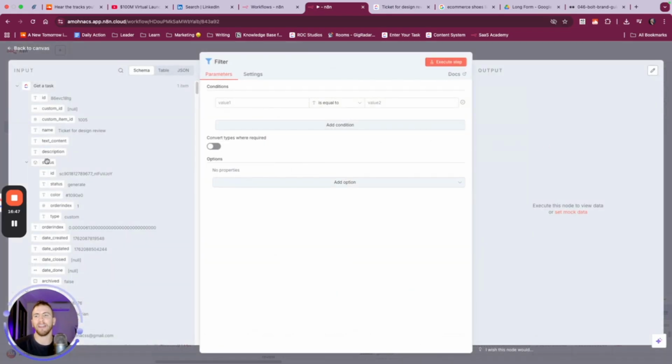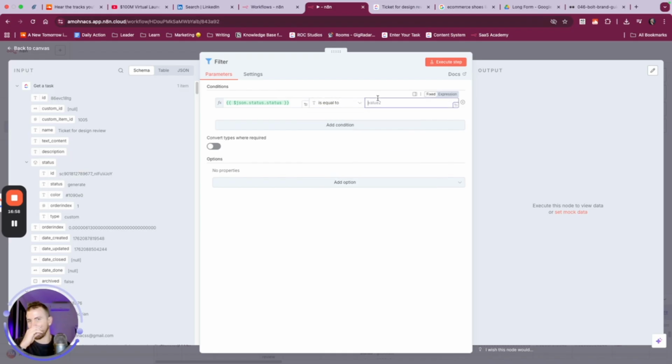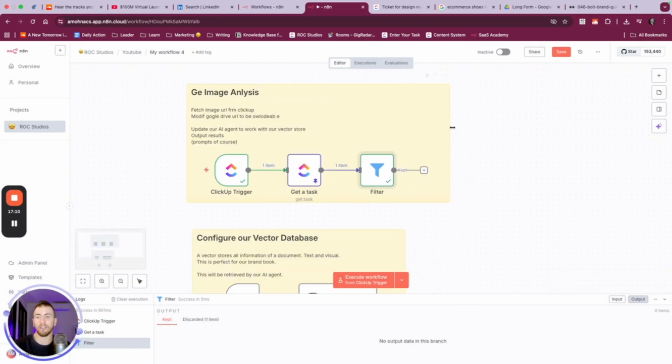So when the status, not the actual status object, but when the name of the status, is equal to the string value, which is just another way of saying text, in review, we're going to execute. And we should have 1 discarded item and 0 kept. So we're going to run this again in a minute to get the right one.